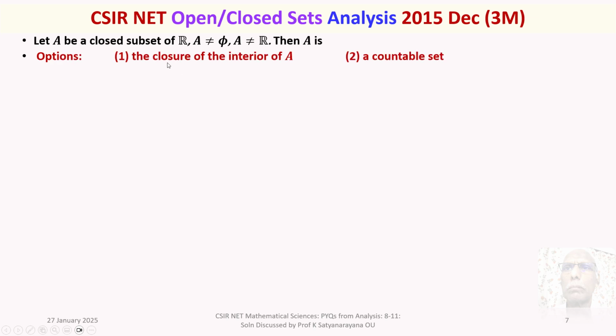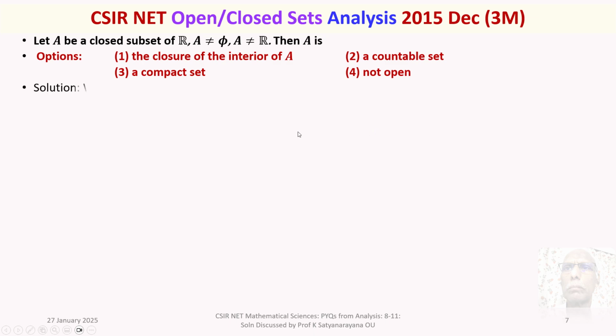Option 1, the closure of the interior of A. That means, can A be the closure of the interior of A? Option 2, can A be a countable set? Option 3, a compact set. Option 4, not open.